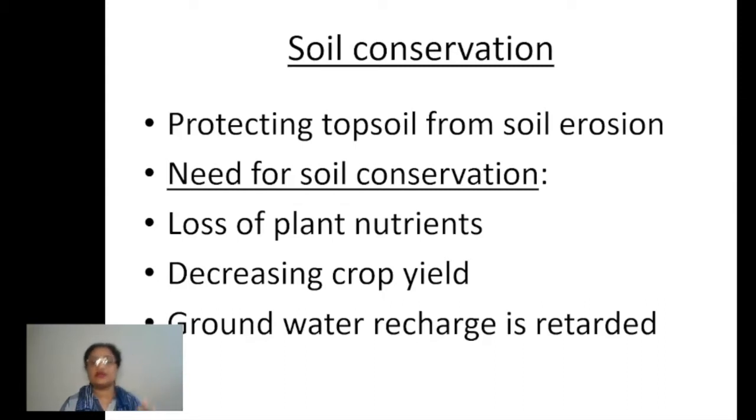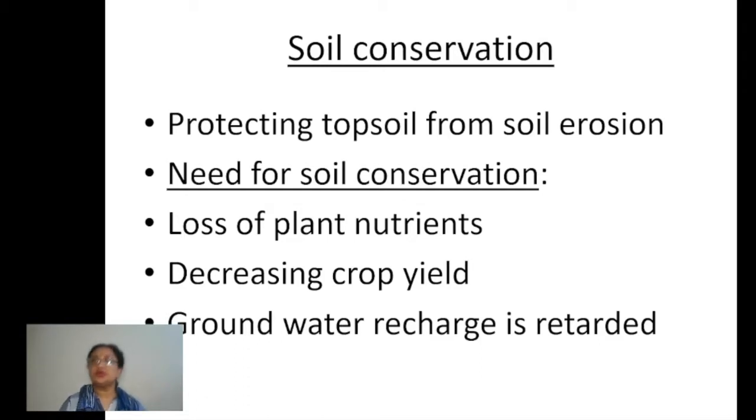The entire biosphere is going to be affected when the soil fertility, or the topsoil, is lost. So anyhow, we have to conserve soil. It is urgent. On an urgent basis, we should take certain steps to reduce soil erosion, right? And whenever we take any such steps, that comes under soil conservation.